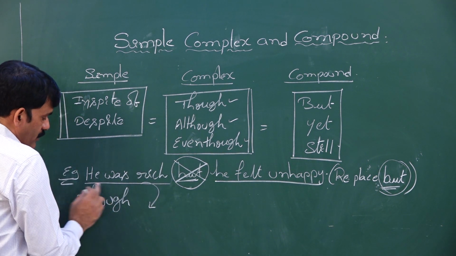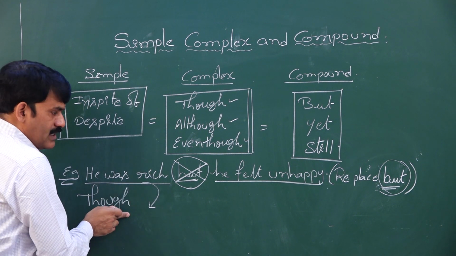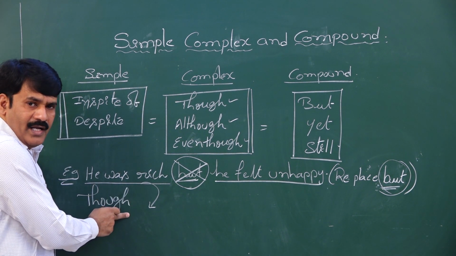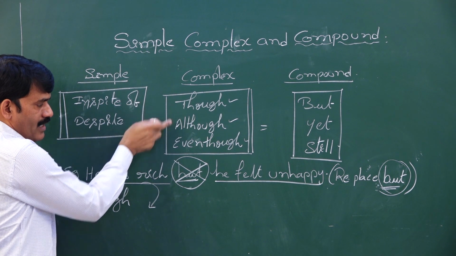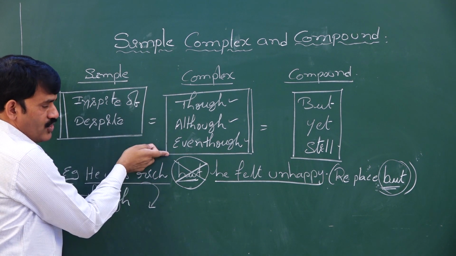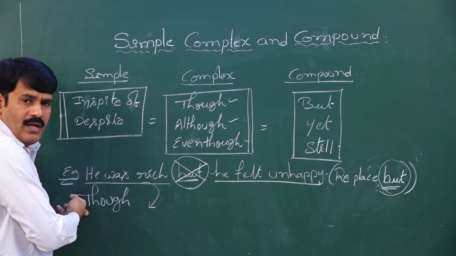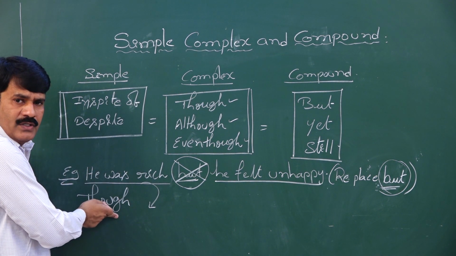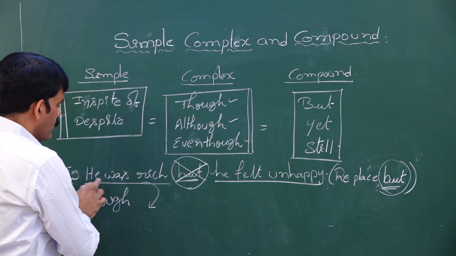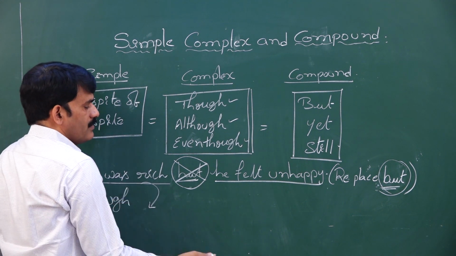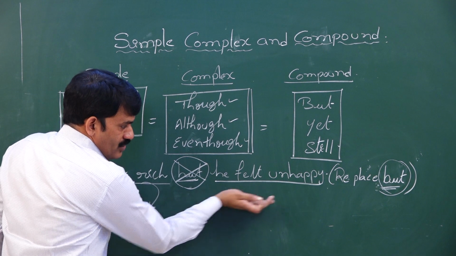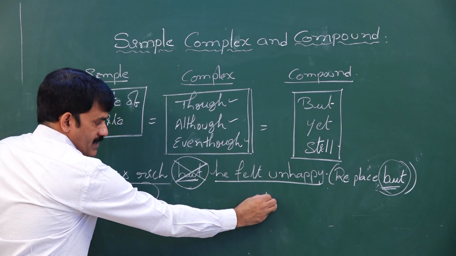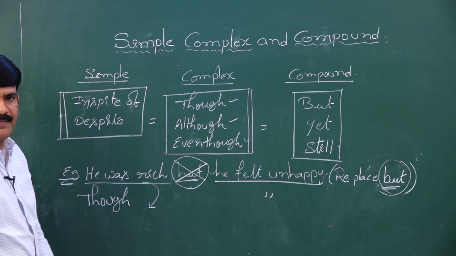Though he is rich, now the entire main clause became a subordinate clause, because the subordinating conjunction is used along with the clause. Automatically the main clause becomes a subordinate clause. Though he is rich, so what? He felt unhappy. There is no change. You can write the exact sentence as it is.